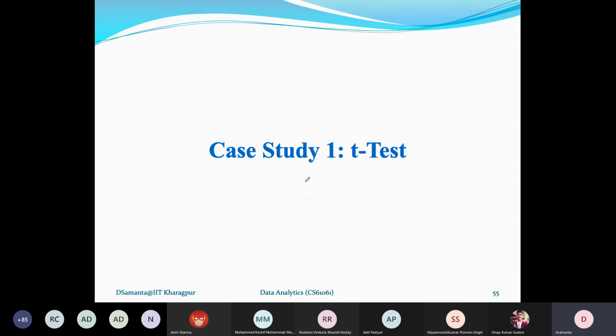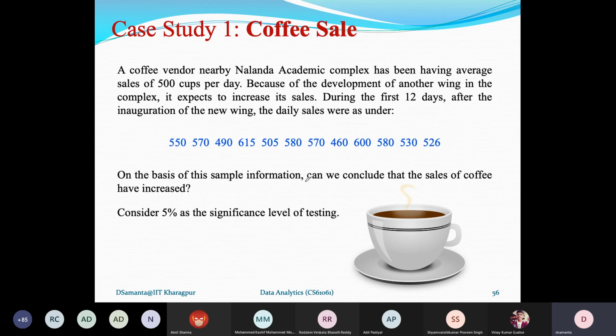So let us first see case 1 and how it sets in. Suppose a coffee vendor, like say Siru Coffee or something nearby Nalanda Academic Complex, has been having average sales of 500 cups of coffee per day. So it is actually the normal sales record. It says that the vendor sells around 500 cups per day on the average.